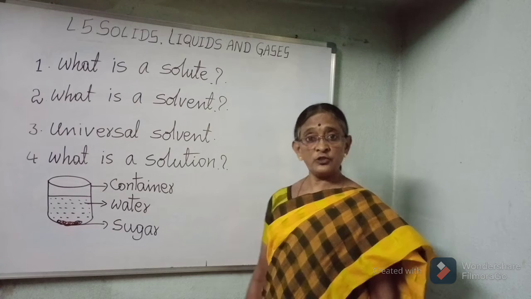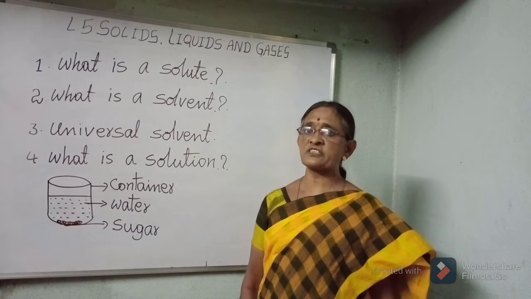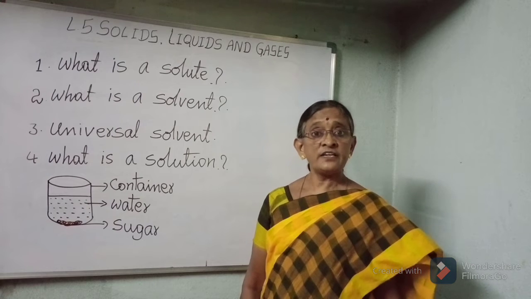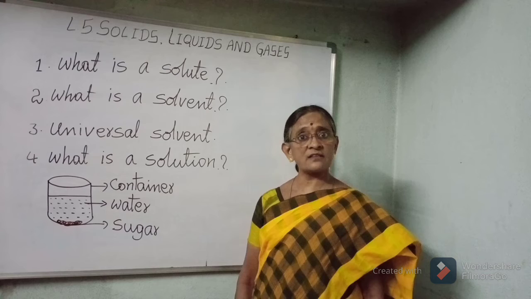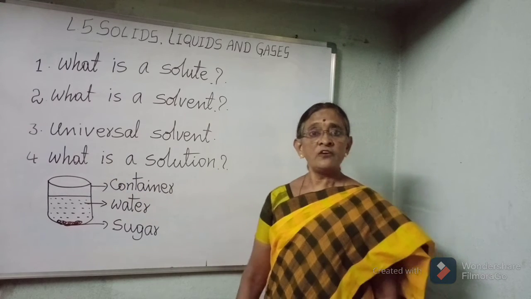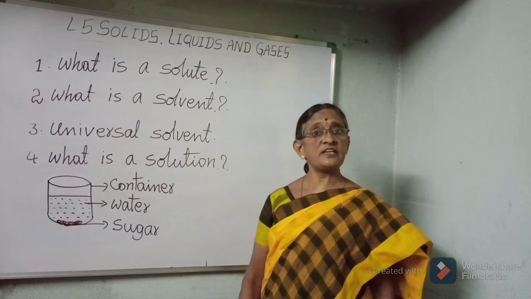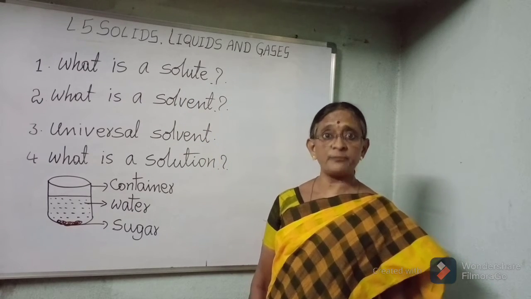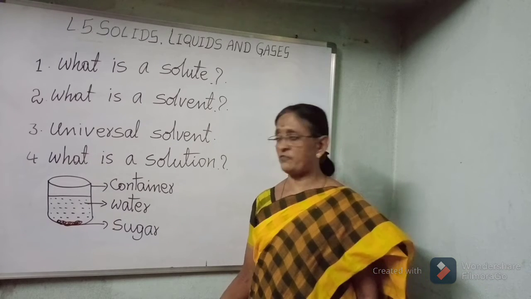Universal solvent. What do you mean by universal solvent? Water is called universal solvent because it can dissolve more substances than any other liquid in the world. What is a solution? A solute dissolved in a solvent is called a solution, which means it is a mixture of solute and solvent.